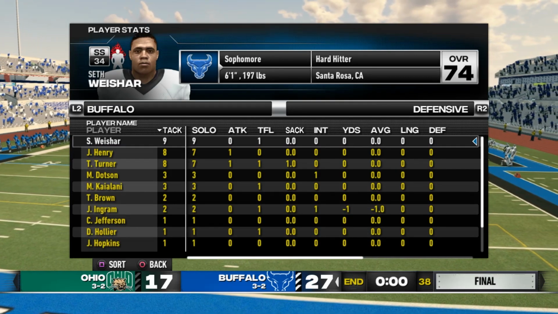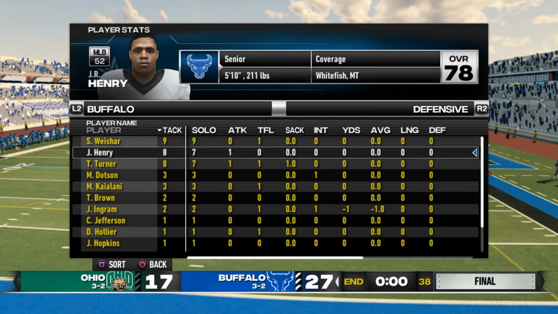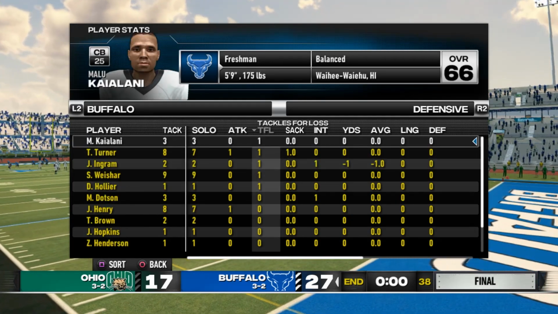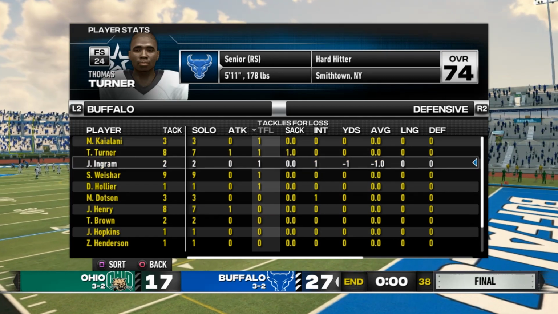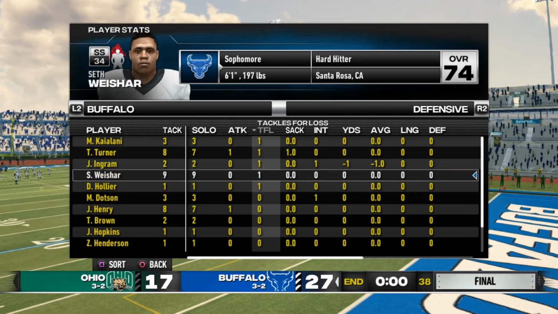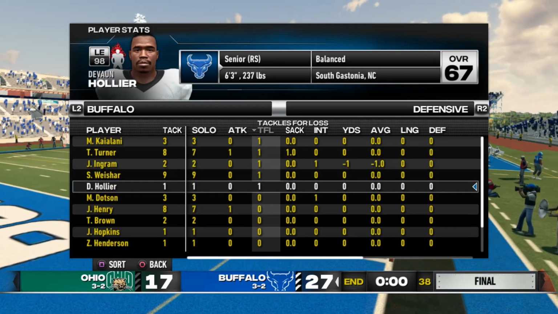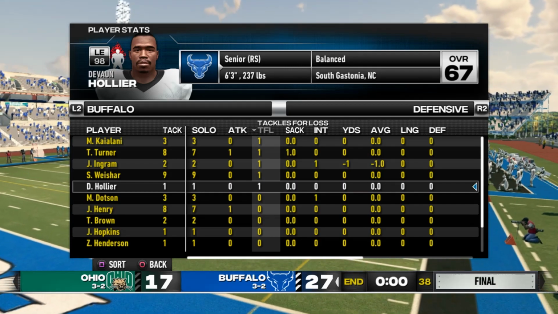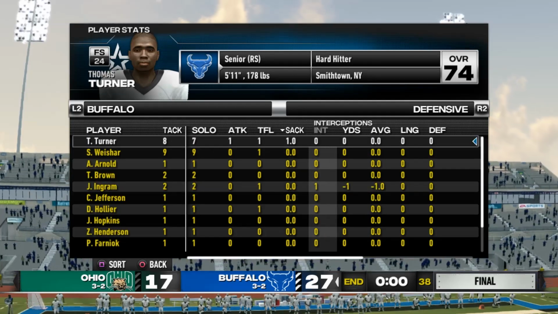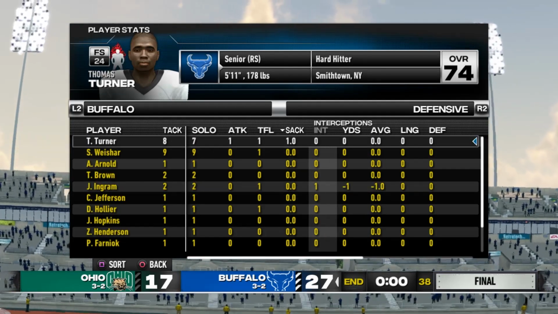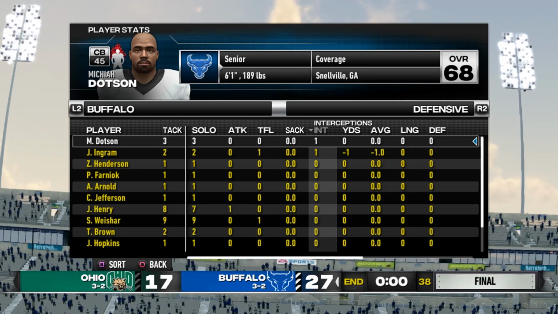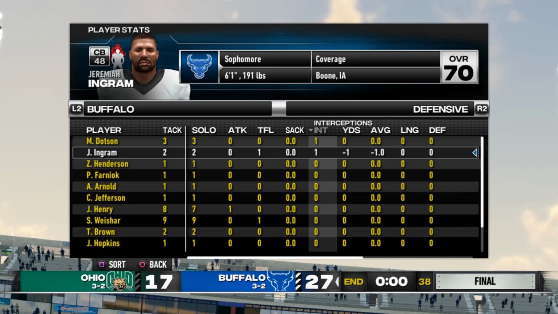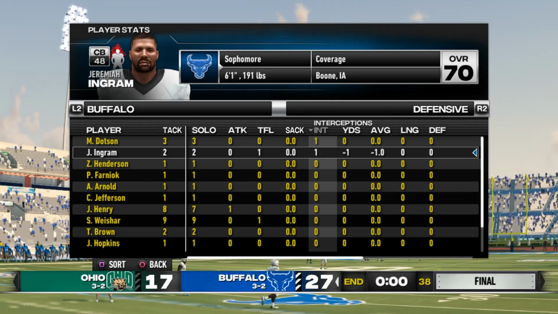On defense, Seth Weischer led our team with 9 tackles, followed by J.R. Henry and Thomas Turner, each with 8. Tackles for loss went to Malu Kealani, Thomas Turner, Jeremiah Ingram, Seth Weischer, and Devon Hollier. As you notice here, only one of those players is a front 7 player. That needs to improve. 1 sack went to another safety in Thomas Turner, and we had 2 picks, one by Dotson to finish the game off, and Jeremiah Ingram, which was a momentum-turning play earlier in the game.